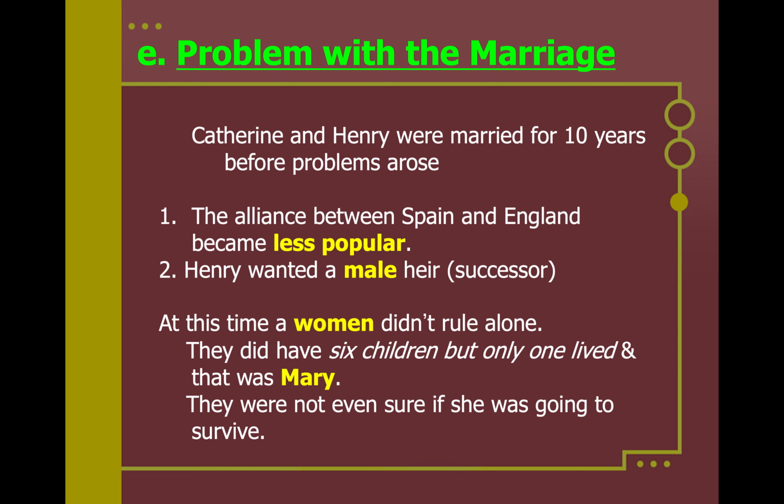and they could not produce a male heir. At this time, women were not necessarily allowed to rule alone, and you might be asking me, wait, Harv, hold up. We're going to see some women monarchs like Mary and Elizabeth, and especially Elizabeth is going to rule alone. We'll see that kind of change, and we'll see a loophole within that. But for Henry VIII and Catherine, they had 6 children. Only one lived, and that is going to be Mary. They weren't even sure that she was going to survive. So there's a big problem in that Henry needs a son, and he has not been able to have a son with Catherine.